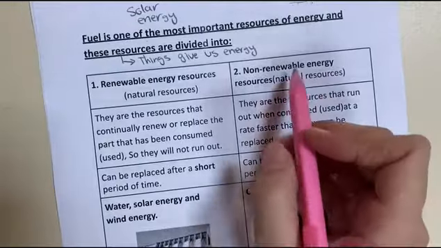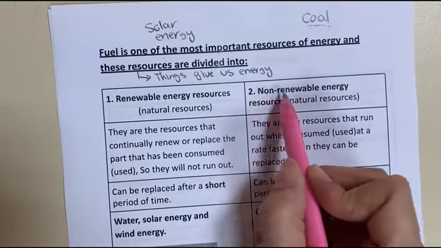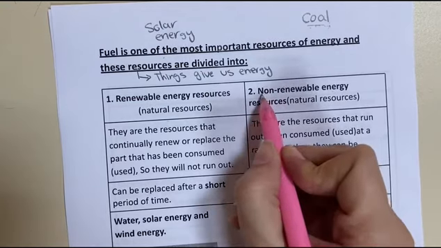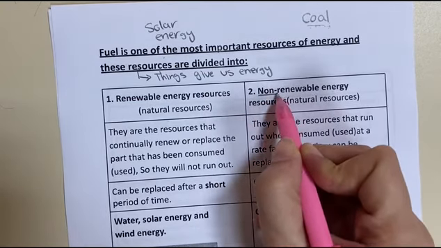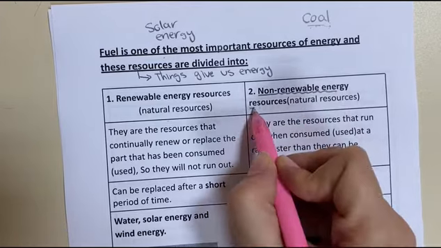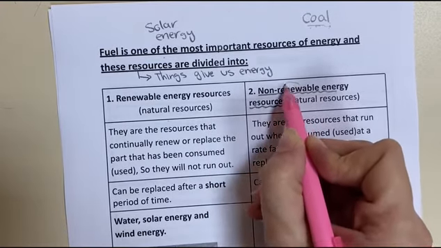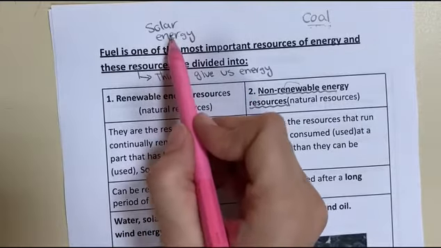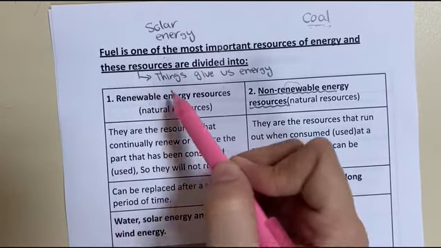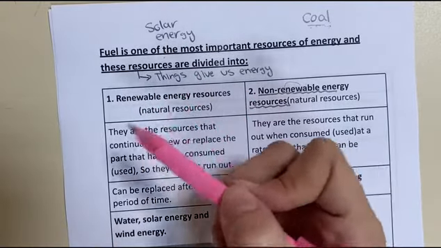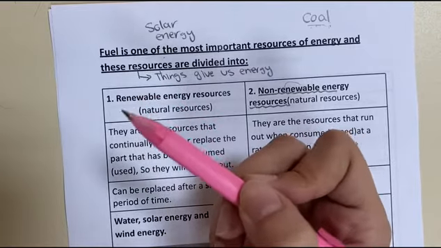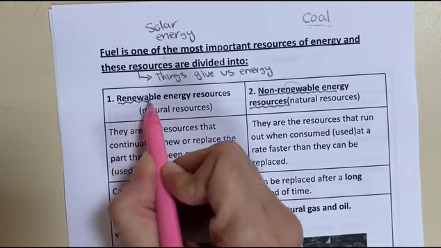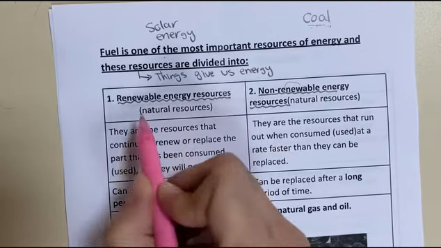So we call the coal a non-renewable energy resource. It can't be renewed easily. And the solar energy, we can get it every day. We can get a new source of solar energy every day. So we call it a renewable energy resource.